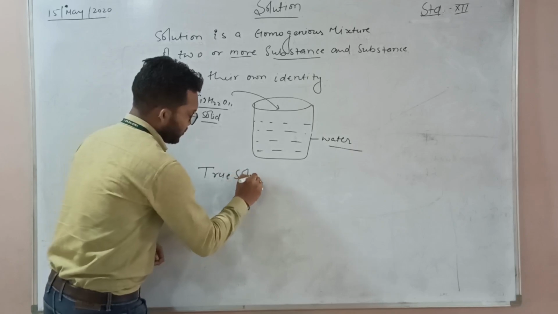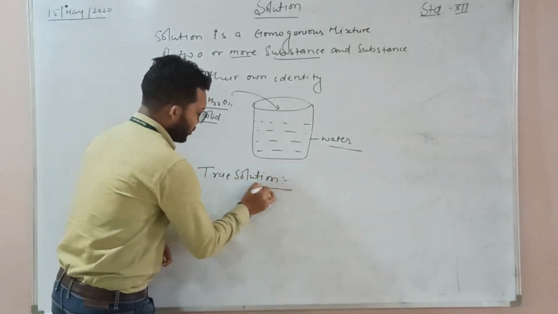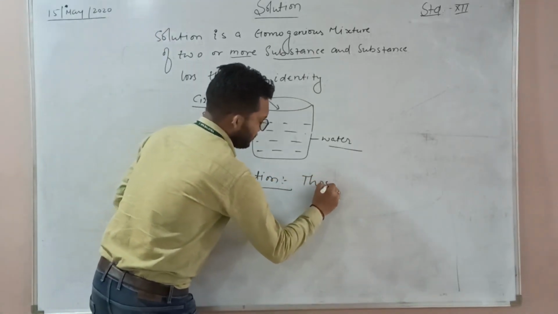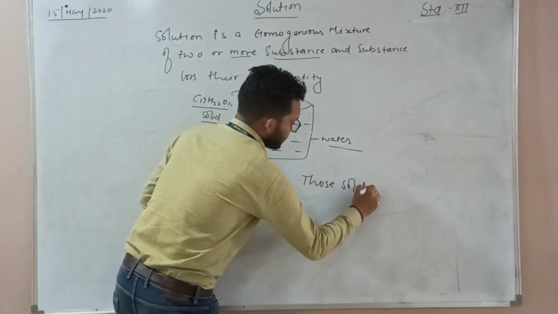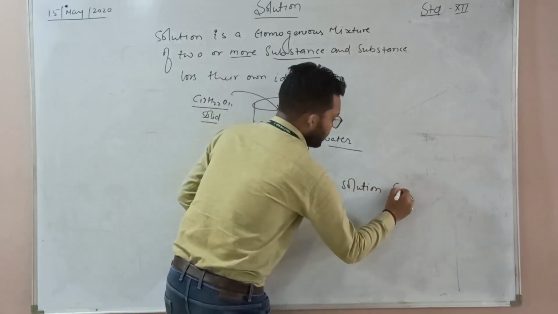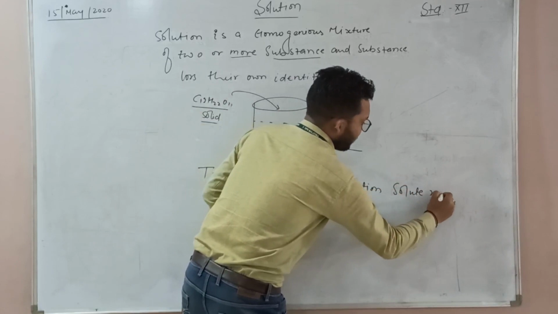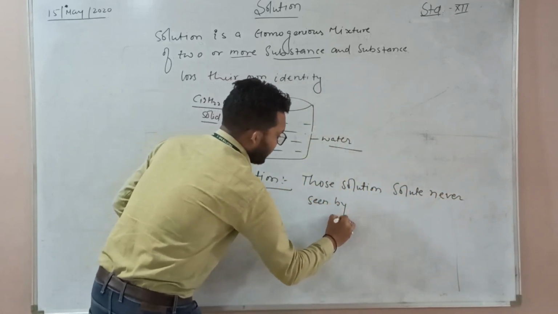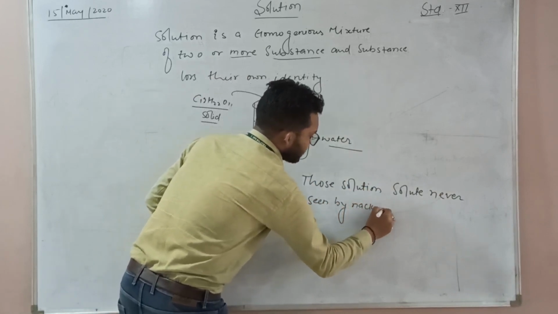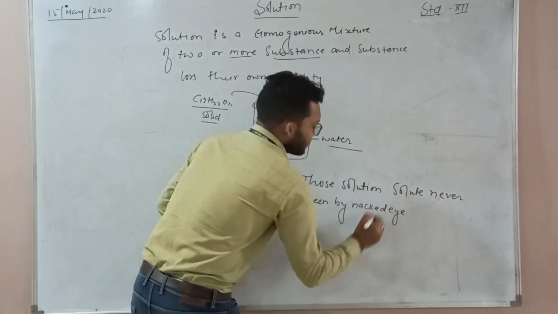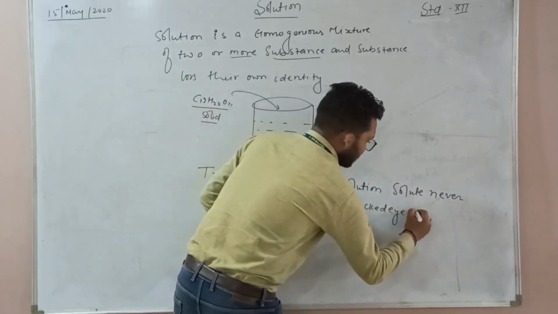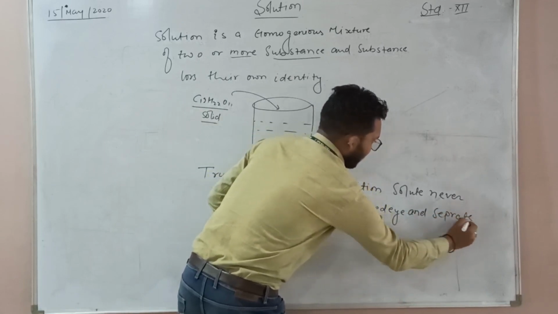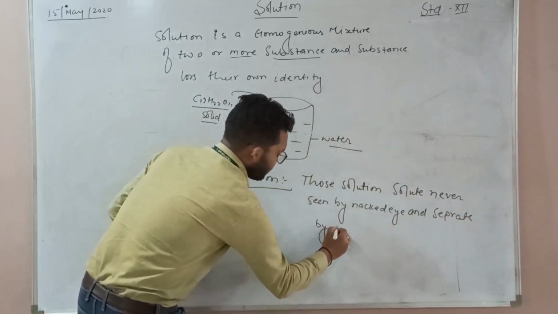True solution. What is the definition of true solution? You studied it in class 9. Those solutions in which the solute is never seen by the naked eye and never separated by a physical process.